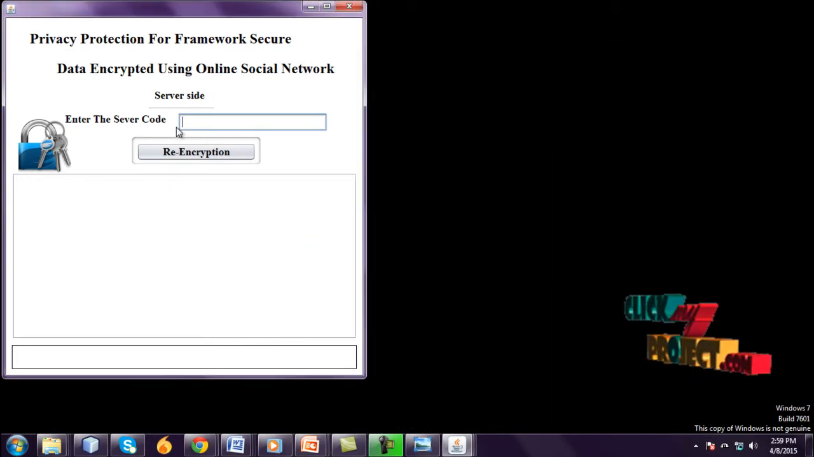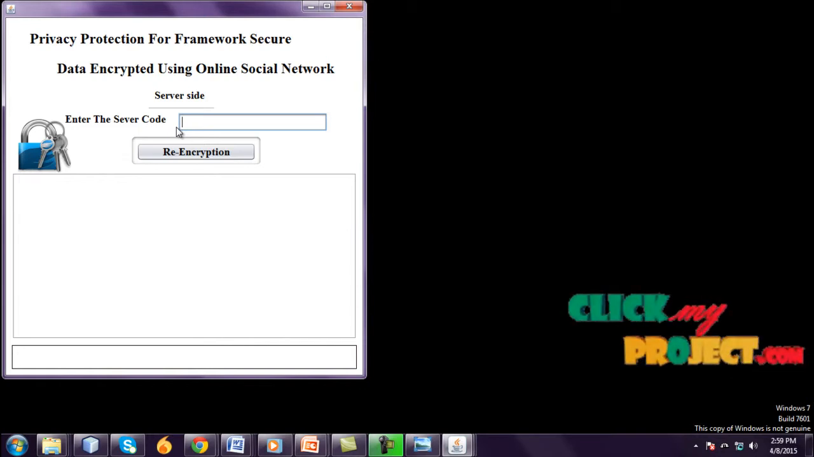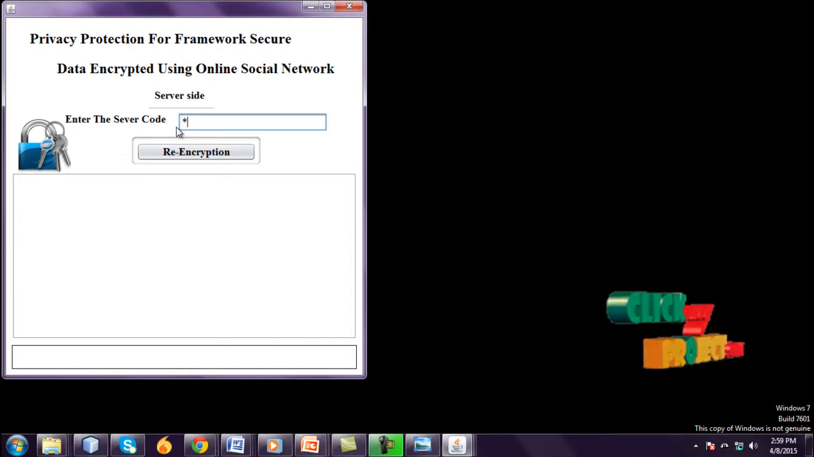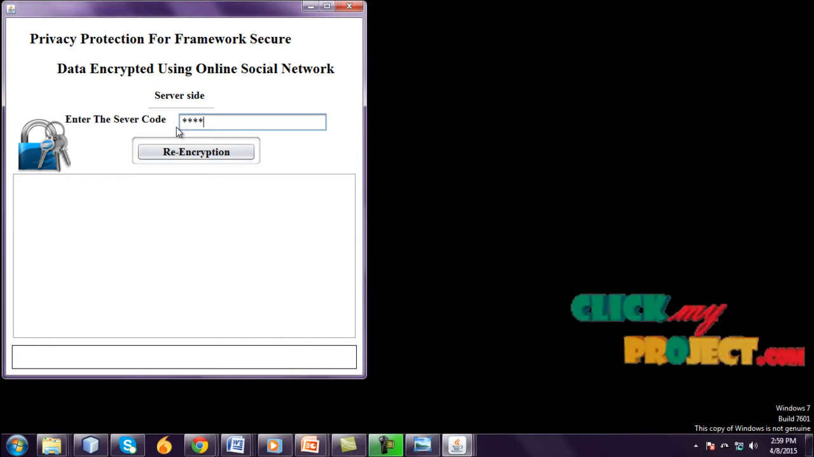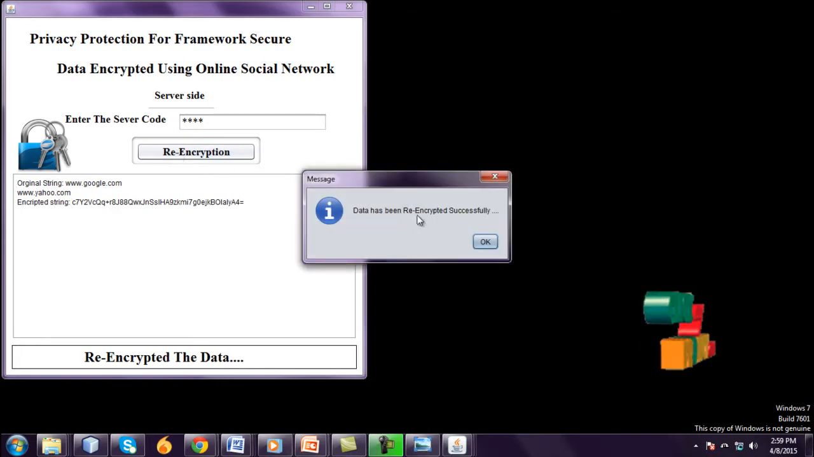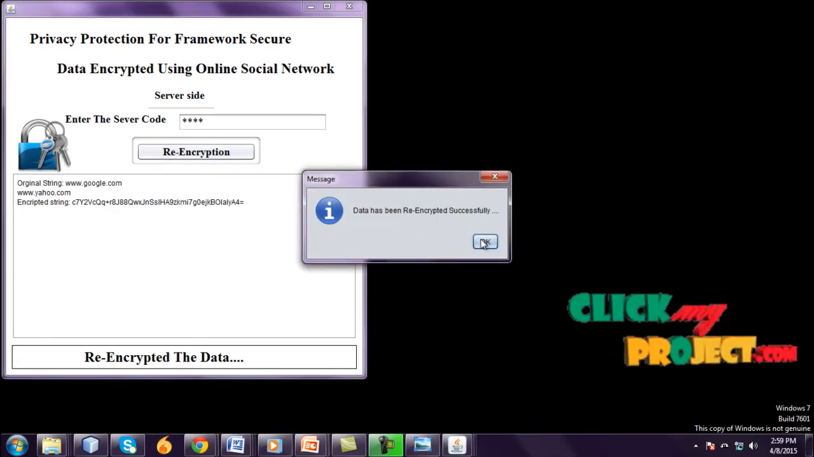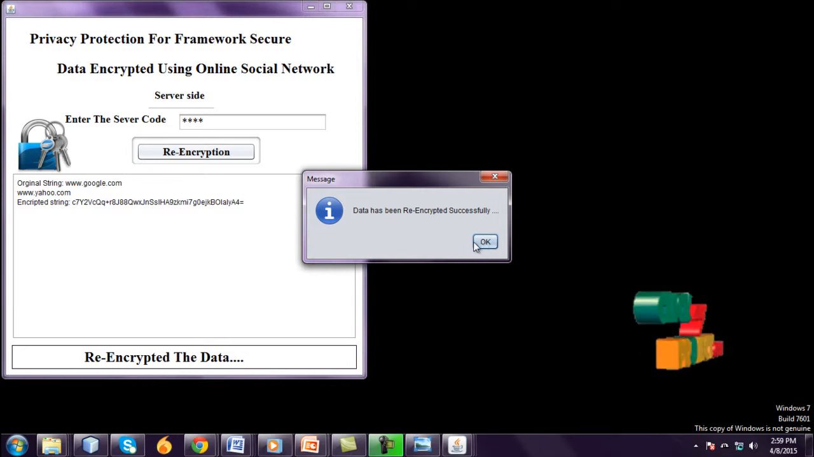And this frame is the server side. Enter the server code and re-encrypt the data using the Rijndael algorithm, and the data has been re-encrypted.